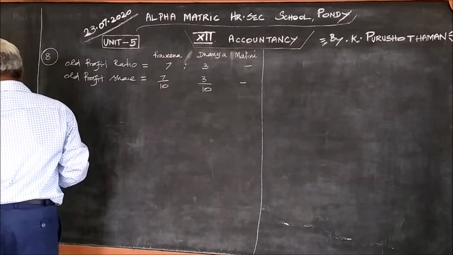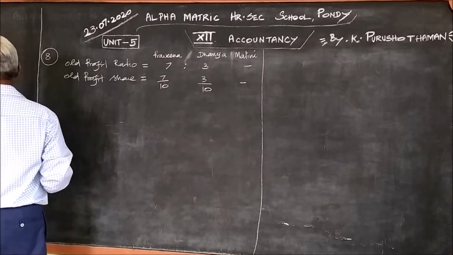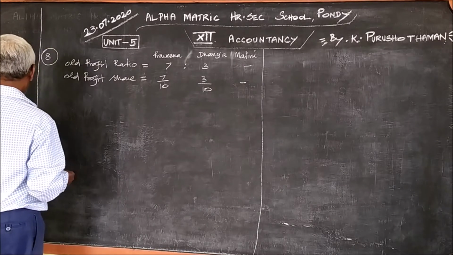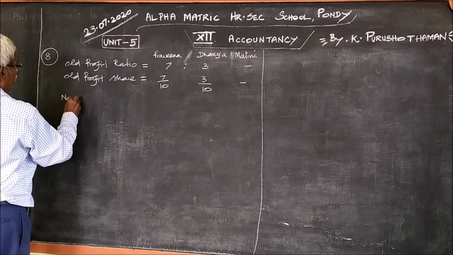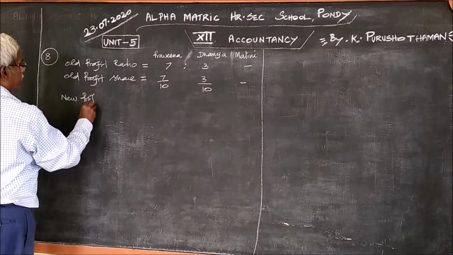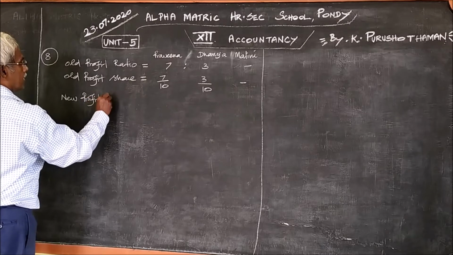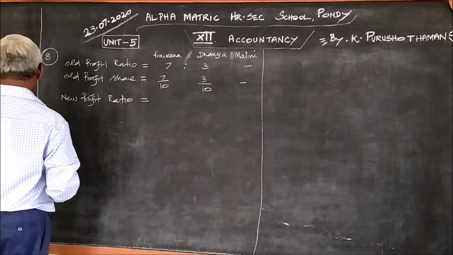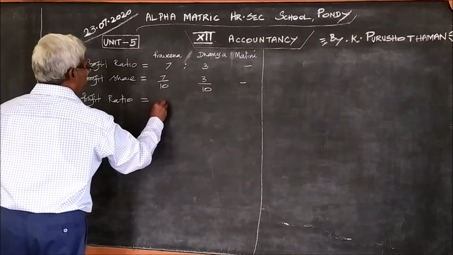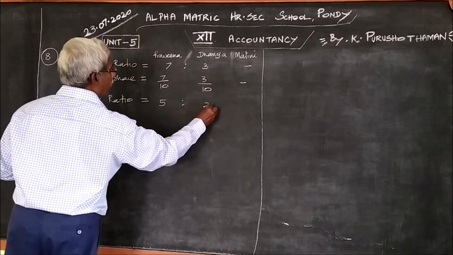Okay. Now, what is the new profit sharing ratio after admitting Malini? The new profit ratio is 5:2:3.